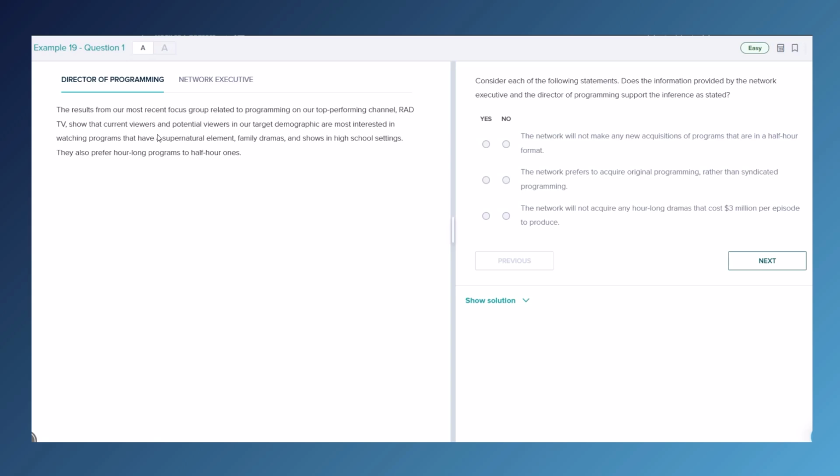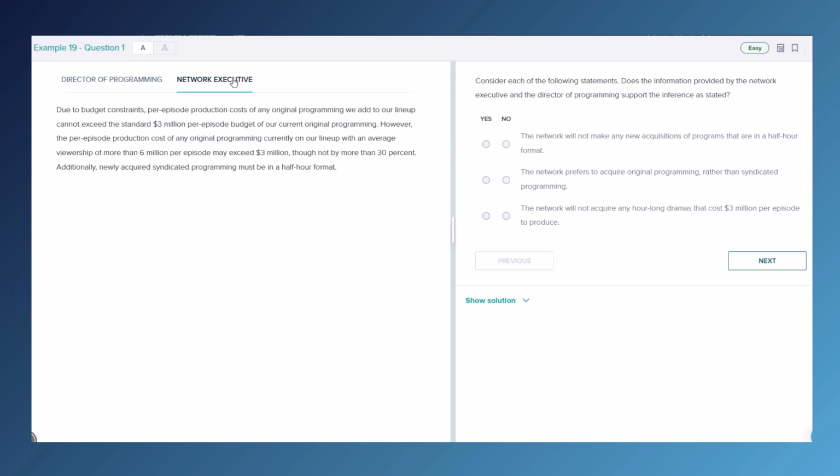And C, the network will not acquire any hour-long dramas that cost $3 million per episode to produce. That is not more than $3 million. That is exactly at their max budget, so that is also not supported. So the answer for the first question is just no all the way down.